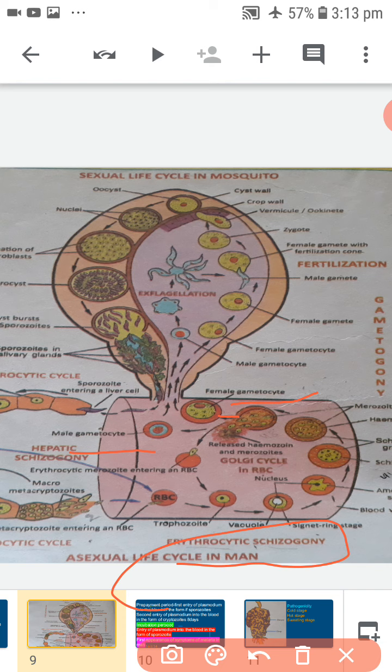The gametocytes are of two types. Smaller microgametocytes are male gametocytes, and larger macrogametocytes are female gametocytes. The gametocytes cannot undergo further development in man as the temperature and pH of the blood of man are not suitable for further development.